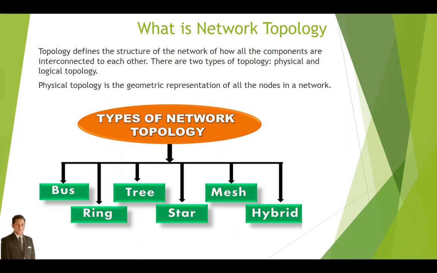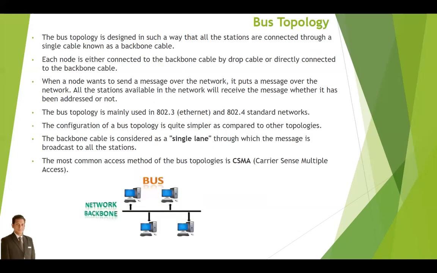Types of network topology: bus topology, ring topology, tree topology, star topology, mesh topology, and hybrid topology. Bus topology. The bus topology is designed in such a way that all the stations are connected through a single cable known as the backbone cable. Each node is either connected to the backbone cable by a drop cable or directly connected to it.